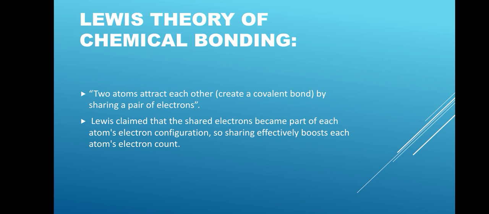Lewis theory of chemical bonding. Two atoms attract each other, create a covalent bond by sharing a pair of electrons. Lewis claimed that the shared electrons become part of each atom's electron configuration, so sharing effectively boosts each atom's electron count.